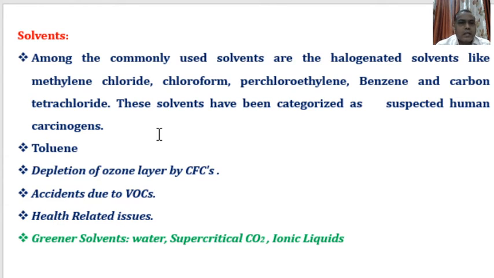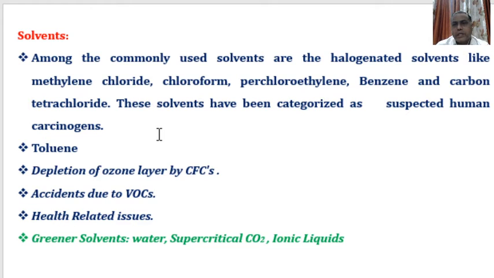Why are methylene chloride, chloroform, perchloroethylene, and carbon tetrachloride called halogenated solvents? Because they have halogens, particularly chlorine. Methylene chloride contains chlorine, chloroform also contains chlorine, perchloroethylene also contains chlorine, carbon tetrachloride also contains four chlorines. These solvents and benzene are responsible for carcinogenic effects.